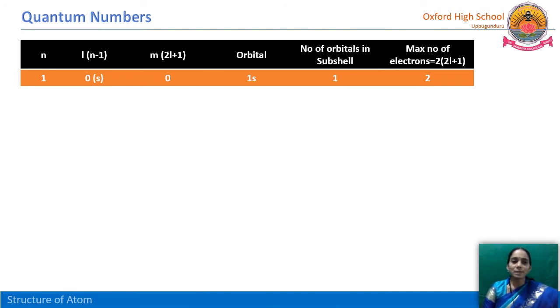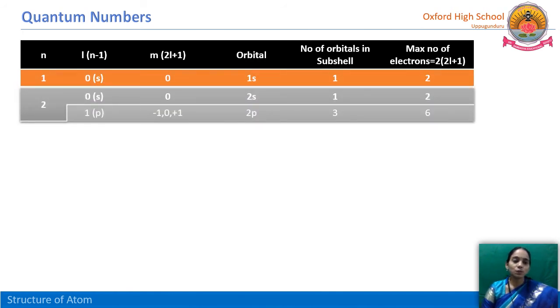Where the principal quantum number n is equal to 1, the angular momentum value is 0. That means only one orbital is there, the s orbital. So the ml value is 0, only one value. So one orbital and one orientation, that is the 1s orbital. So the number of orbitals in the subshell is 1, and the maximum number of electrons in any orbital is 2.